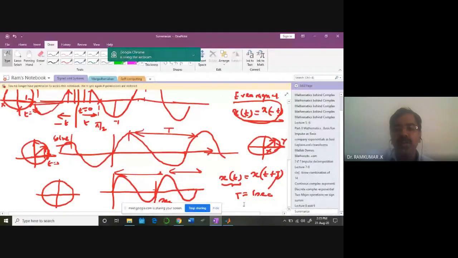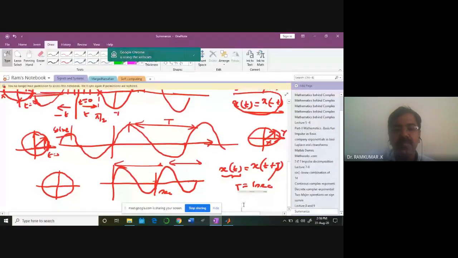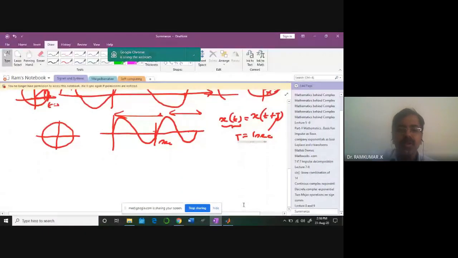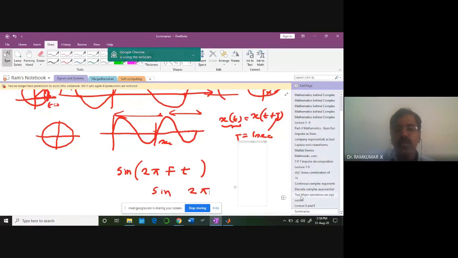So what is the function you'll be writing for that? Sine 2 pi f t is your expression. So f is equal to what? 1 by time period.